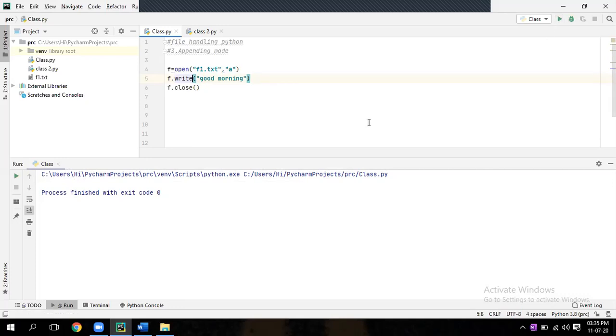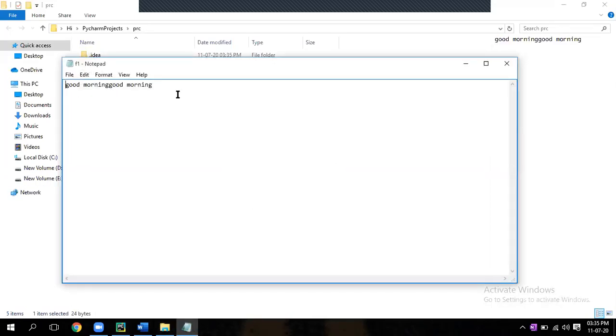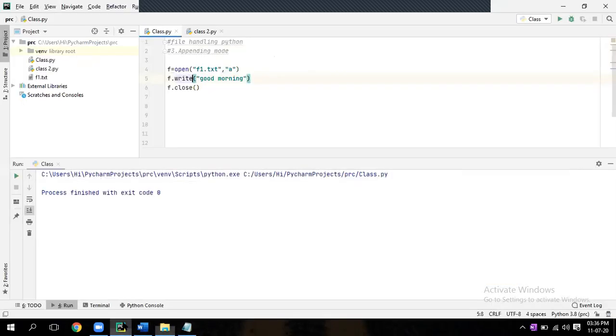Now go to that folder and check that file. So how many times you run it, it will append one by one. If you want a next line, you can give backslash n. So before good morning, write backslash n. Now run it.